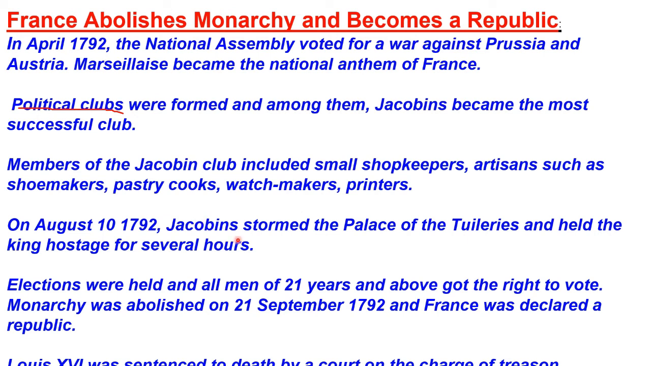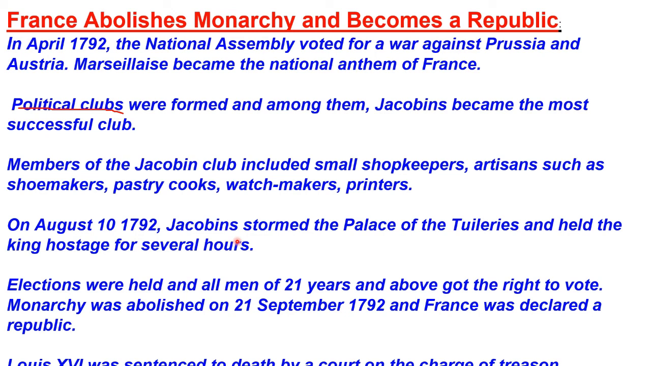Now we are going to see the shift of constitutional monarchy into a republic. Summer 1792, the Jacobins planned an insurrection of a large number of farmers who were enraged by the short supply and high prices of food. On the morning of August 10th, they stormed the palace of Tuileries, massacred the king's guards, and held the king himself as hostage for several hours. Later, the assembly voted to imprison the royal family.